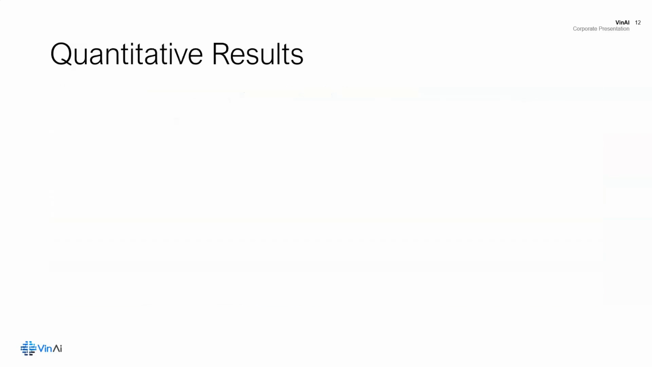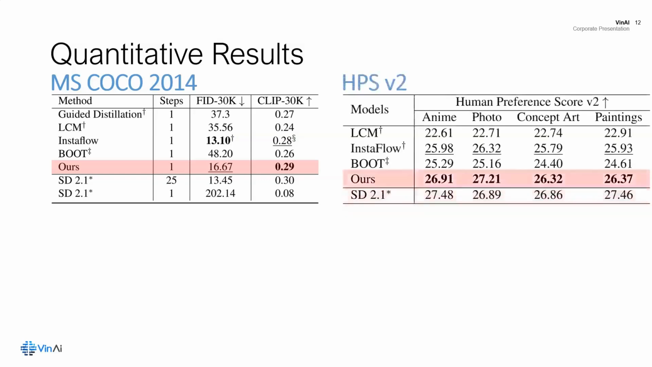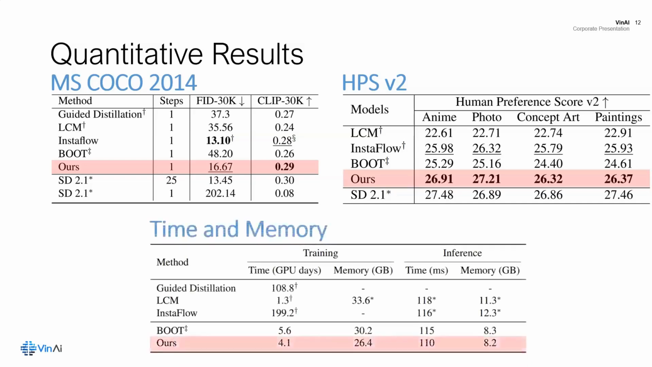Quantitatively, our model achieved the second-best FID score and the best CLIP score when evaluated on 30,000 images in the COCO 2014 dataset. Additionally, we outperform all previous work on the Human Preference Score version 2, which as its name suggests is a learnable score trained to match human preferences. In terms of time and memory efficiency, our model requires significantly less resources and compute for both training and inference.